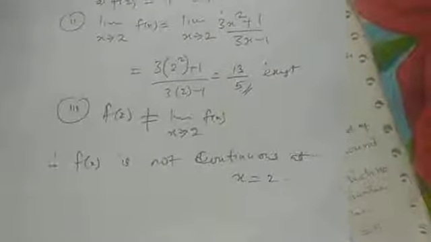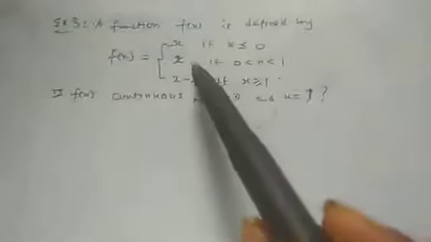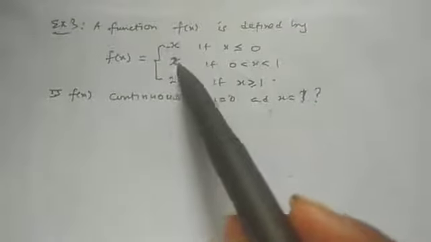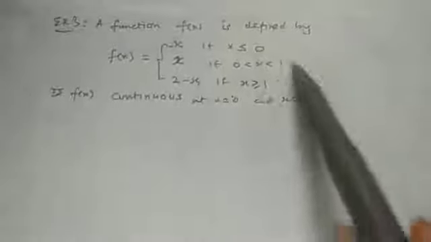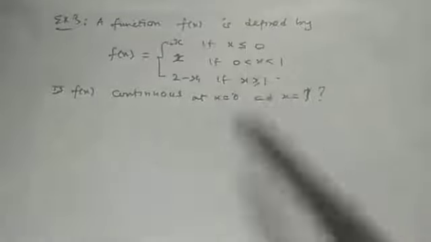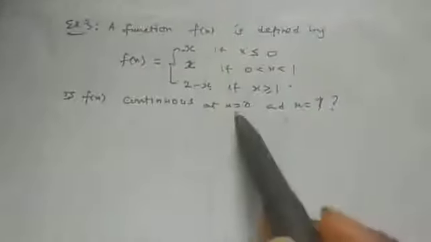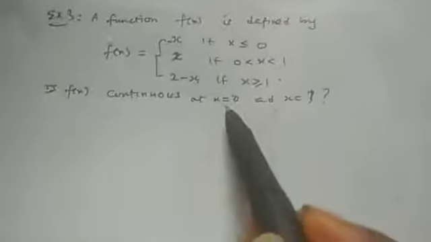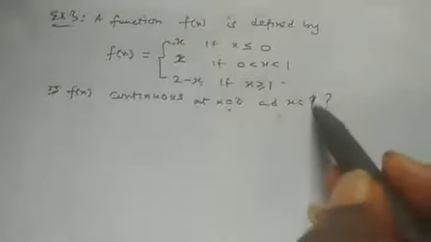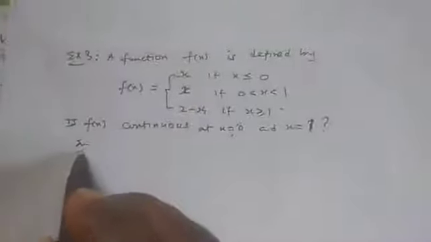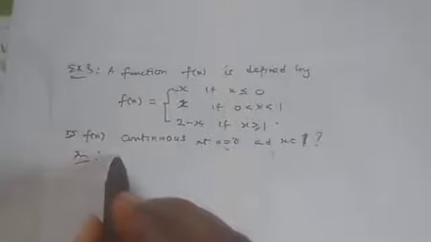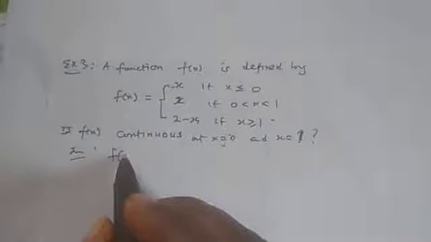Let's consider another example. Now, a function is defined by this: minus x, x, 2 minus x, defined by this if x is this, and all those things. Is f continuous at x equal to 0 and at x equal to 1? Is it continuous there? Now let's find out. So, solution. The first thing is, let us find f of 0.